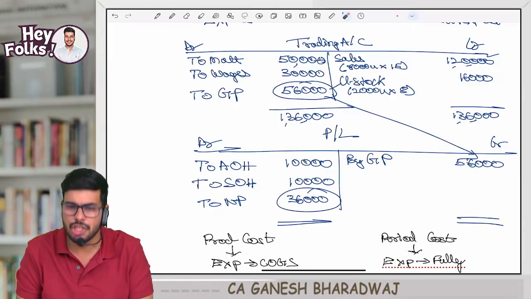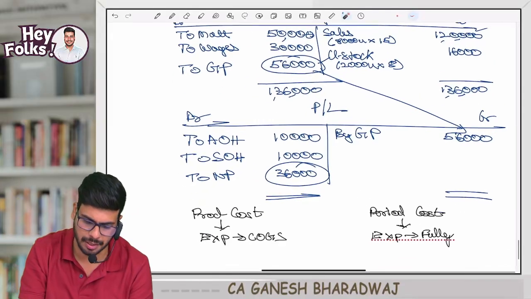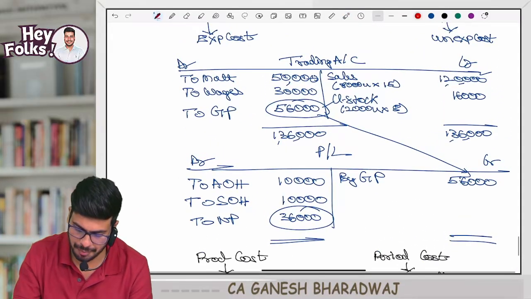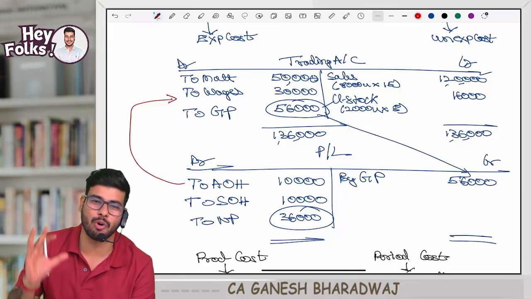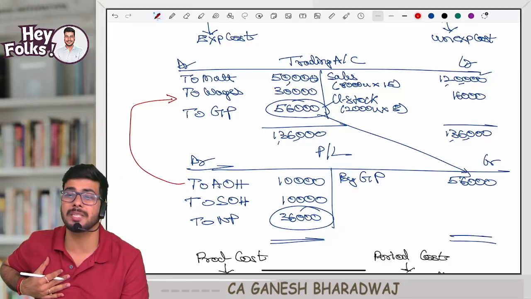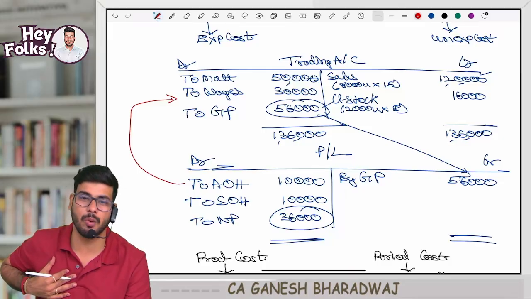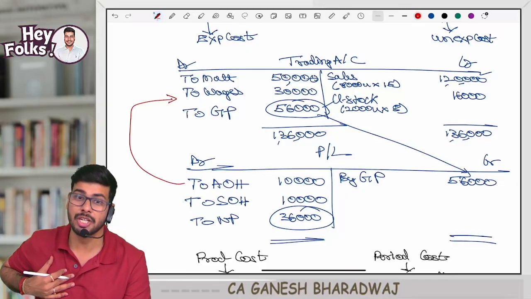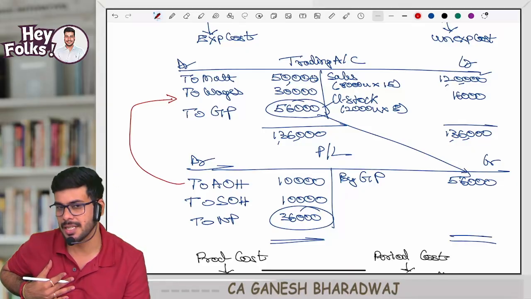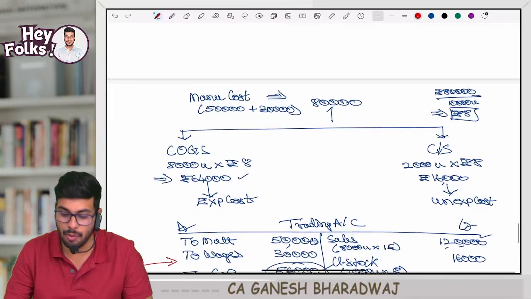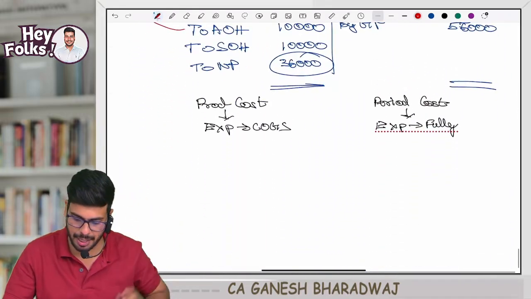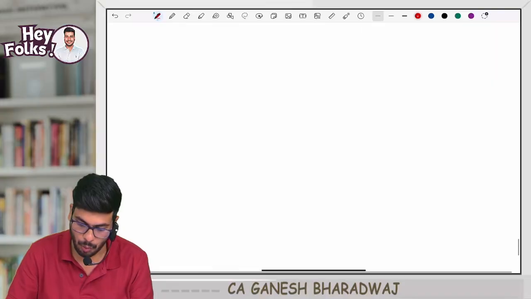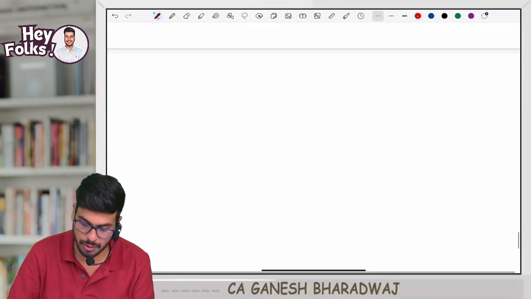Clear with this? So what is the only change our CMA Institute has made? Come on, tell me, everyone. Now from this AOH alone, they are treating it as a trading account item. A trading account item is called product cost. Product cost means those costs which are considered for the purpose of stock valuation. Clear with this, guys? So now going by our CMA Institute, you tell me what is going to be my product cost.